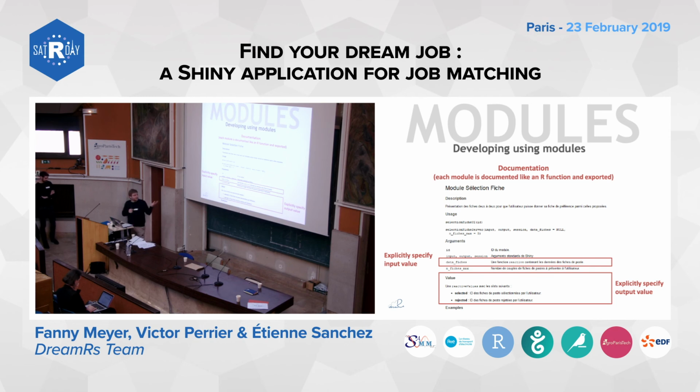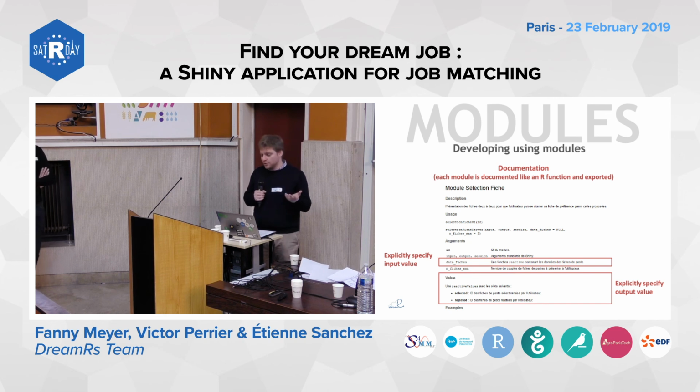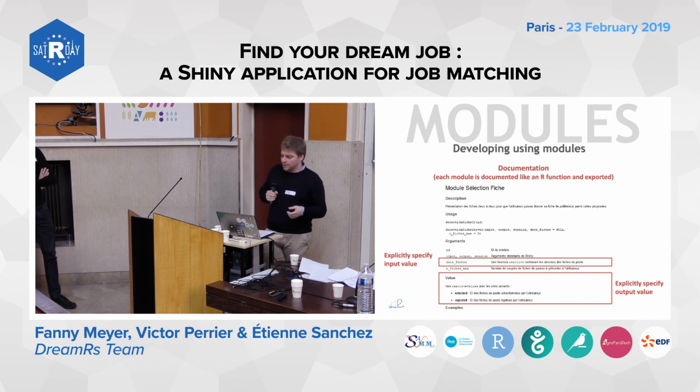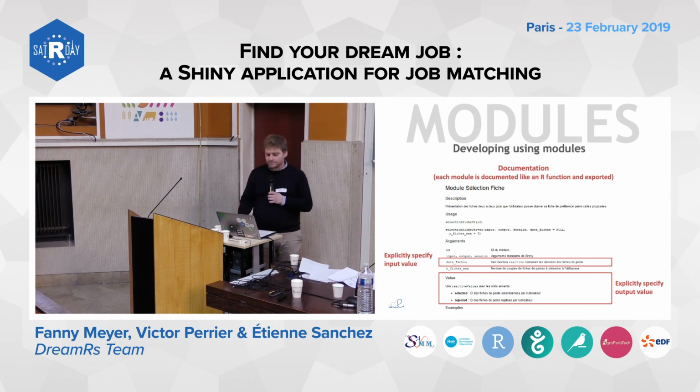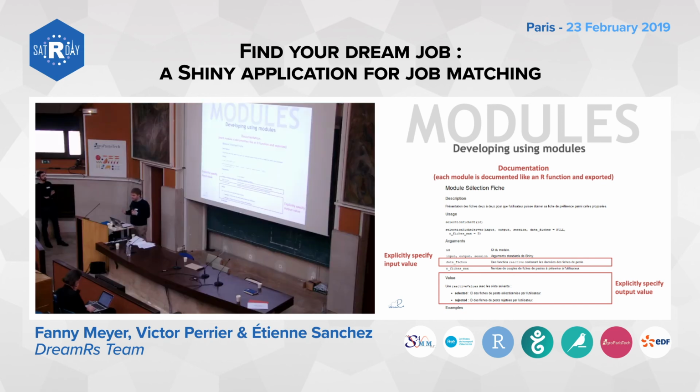So, mostly to explicitly specify the input value, what the module needs to run. Our modules all take a reactive function that returns a data frame, and what the output of the modules is. Our modules output reactive values with several slots. Here, for example, the slots with the selected and rejected ID of a job description.